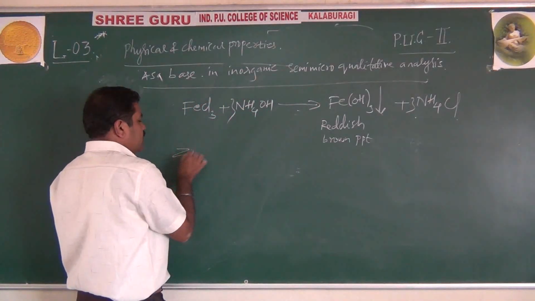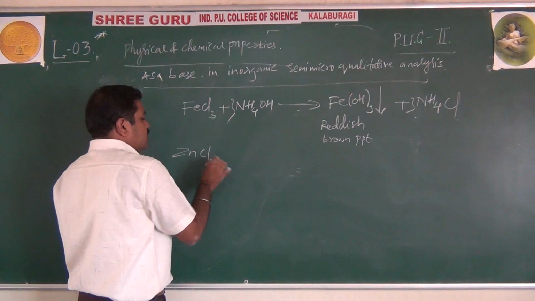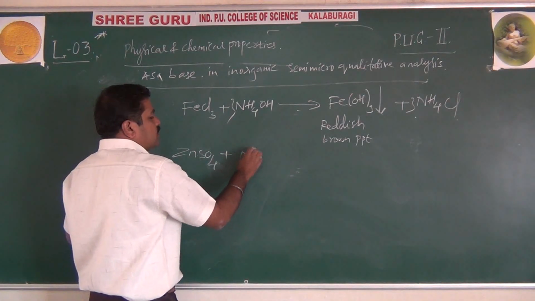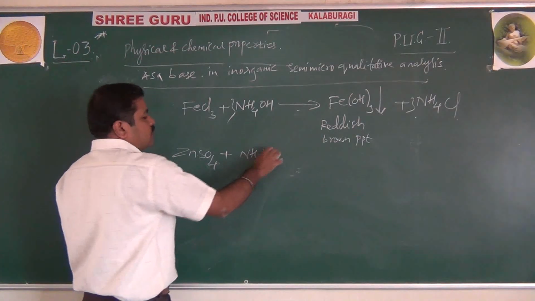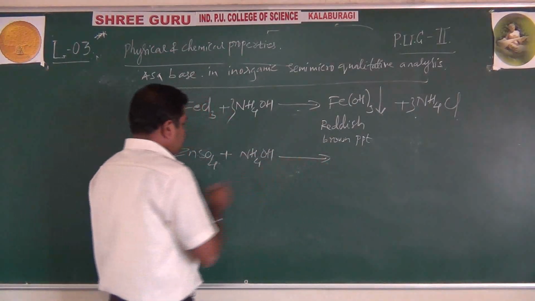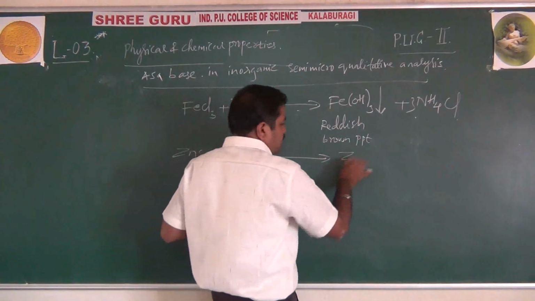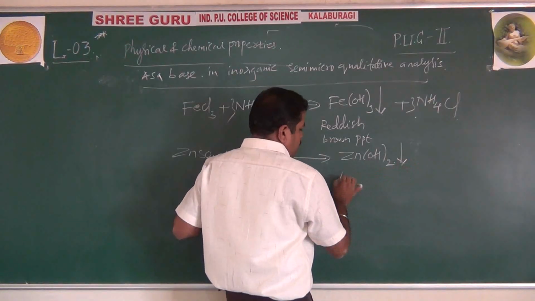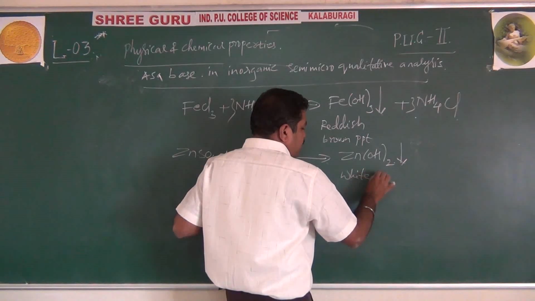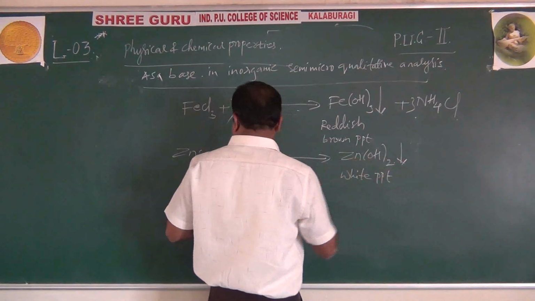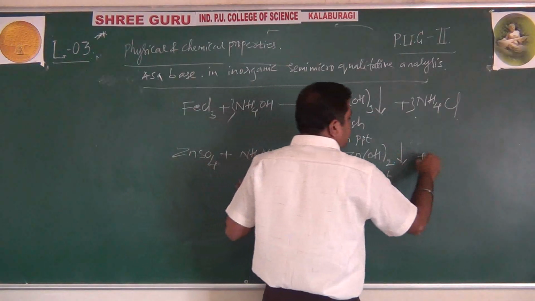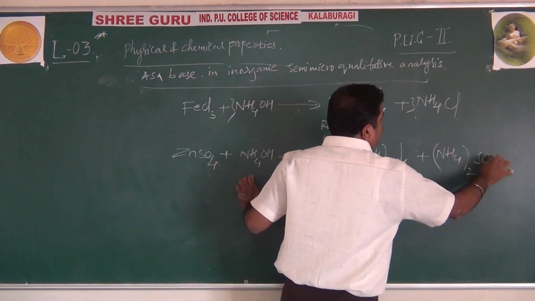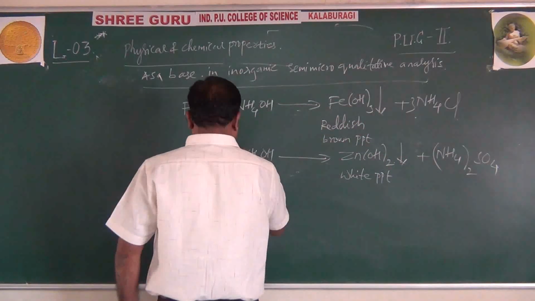Not only this, even with zinc chloride or zinc sulfate, ammonium hydroxide is used in the fourth group. You will get zinc hydroxide, Zn(OH)2, as a white precipitate, along with ammonium sulfate, (NH4)2SO4.